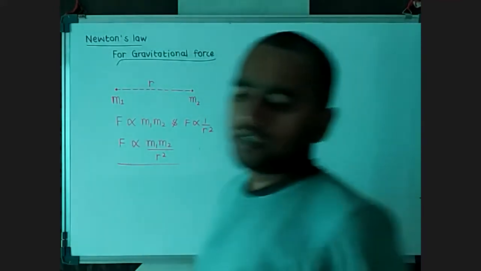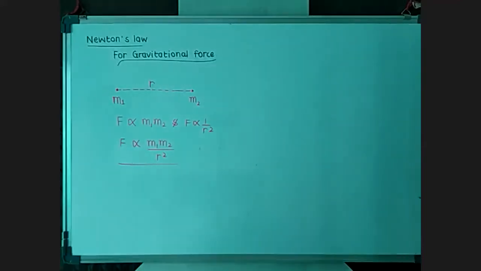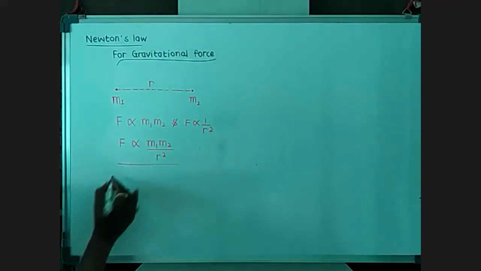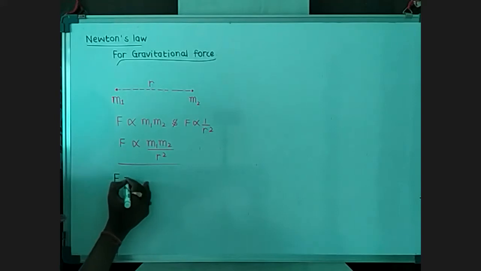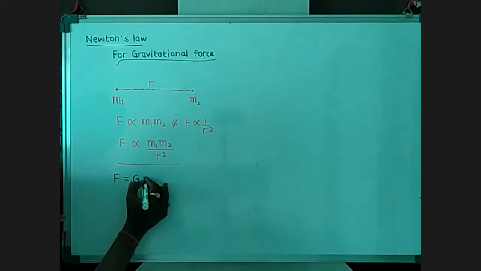But we know that if we remove this proportionality sign, we have to place some constant. That constant is G.